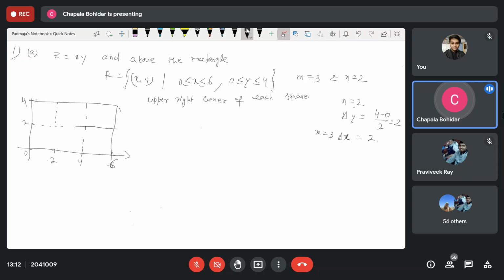So this is 2, this is 2, this is 2, this is 2. So all are square. Now, by using the upper right corner of each square, what is the coordinate point here? Upper right corner for this square is this one. This is your R_ij, that is (2, 2).